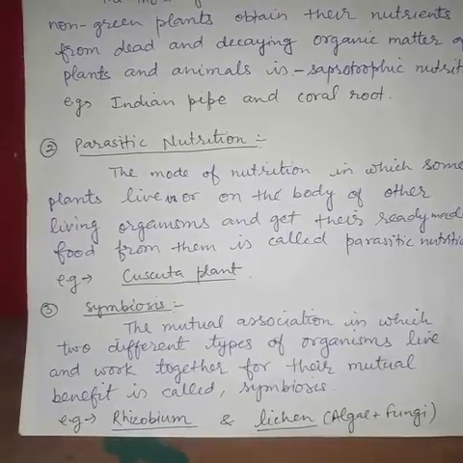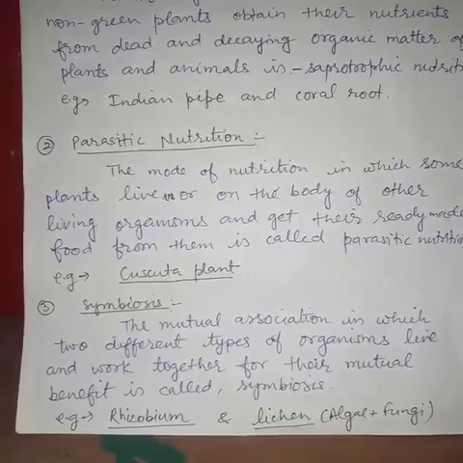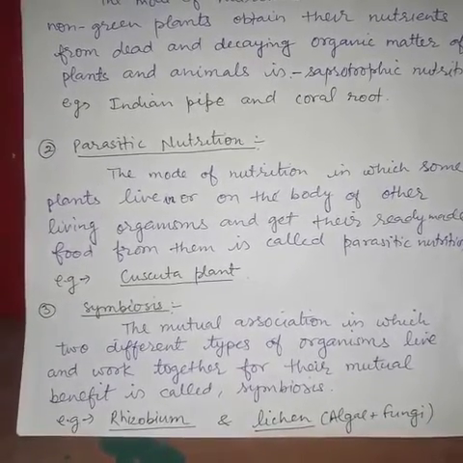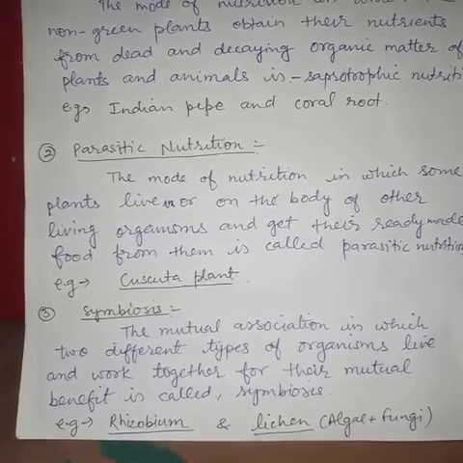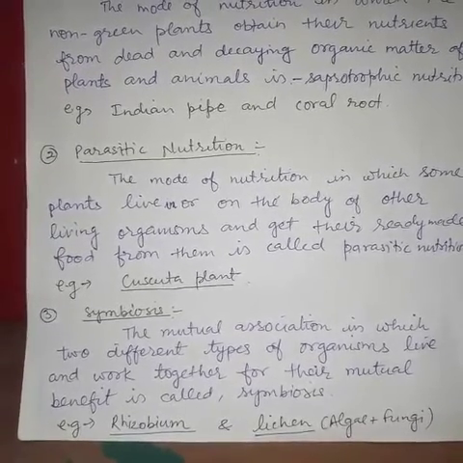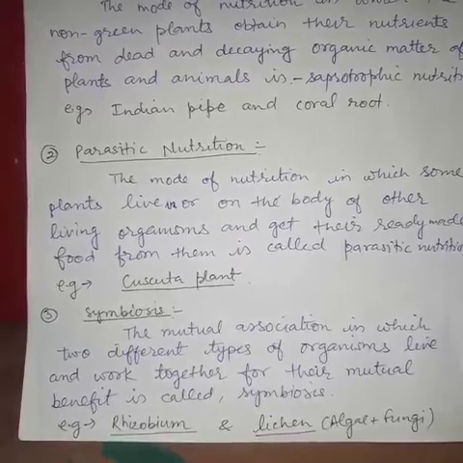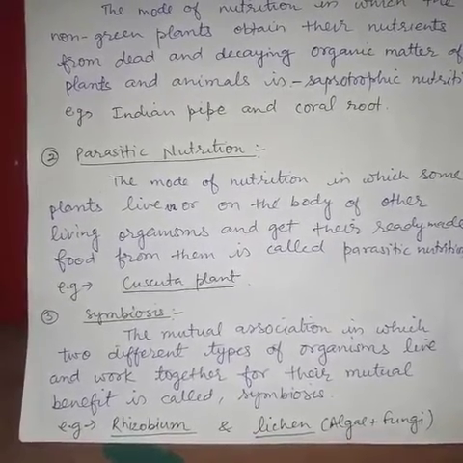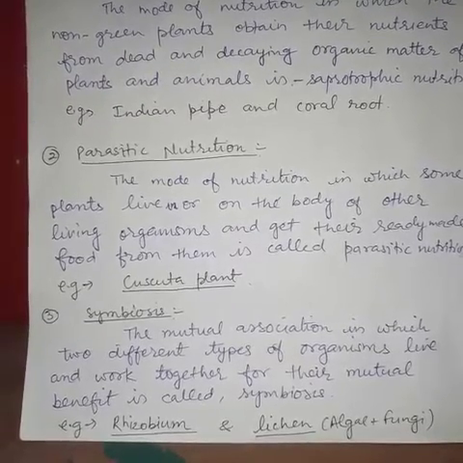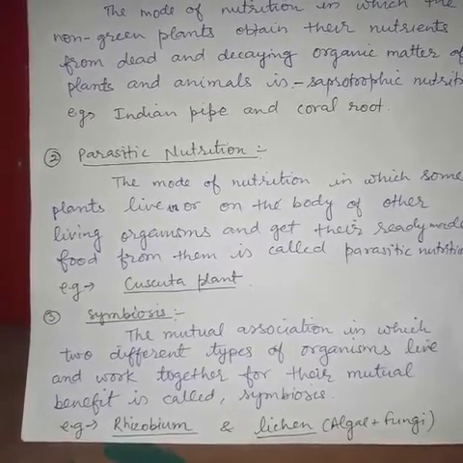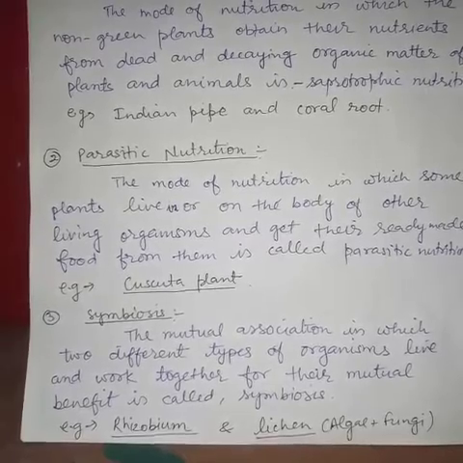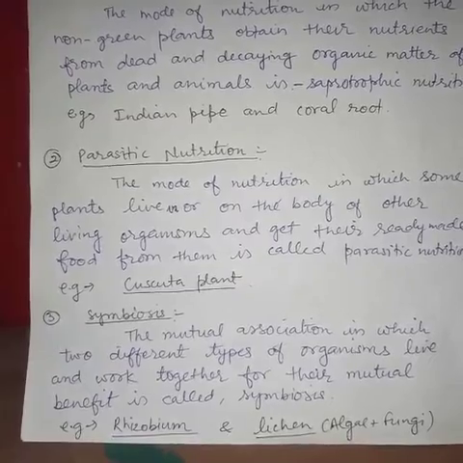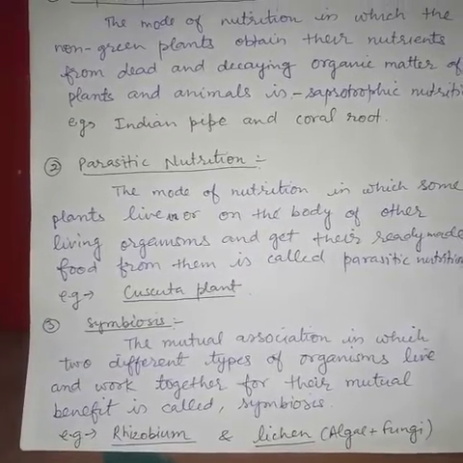Rhizobium is a bacterium that lives in the root nodules of leguminous plants like pea and provides them nitrogen in a soluble form. And lichens are the most amazing form of life. A lichen is actually composed of two distinct organisms, that is algae and fungi. They live and work together.